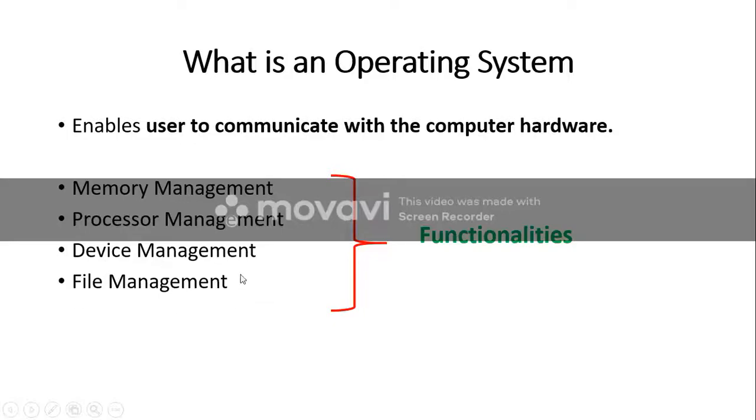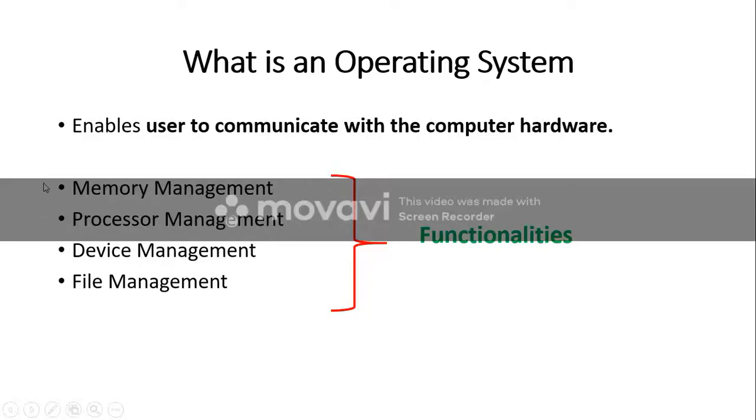And the next comes file management. File represents the files that we store in the computer. It may be a folder, a file, or anything. It may be a Word file, a PPT, a PDF file. Which file should be given access to whom, and if one program is accessing a particular file and another program is requesting the same file, should the access be given or not. All these factors will be decided by the operating system. So this functionality of the operating system is called file management.